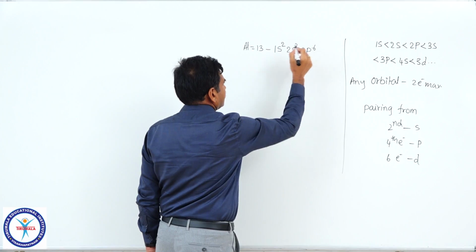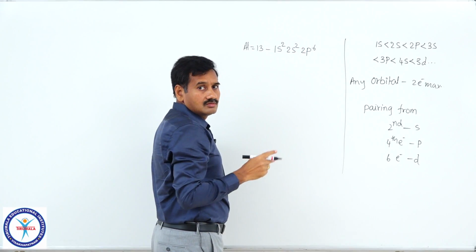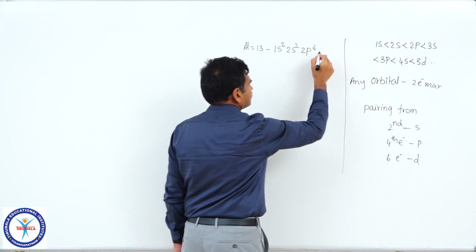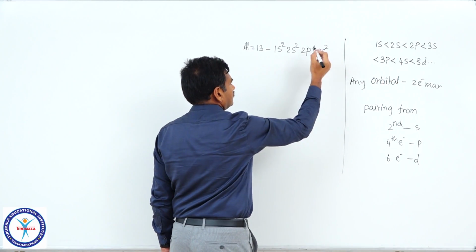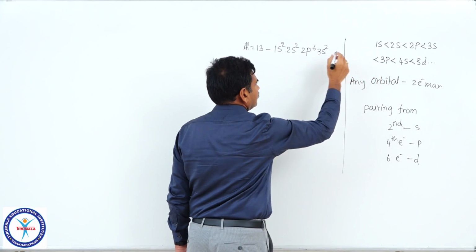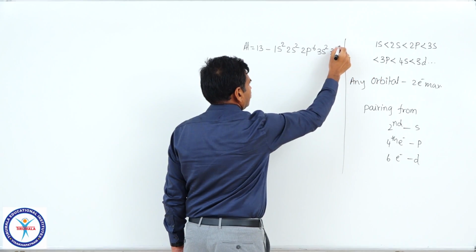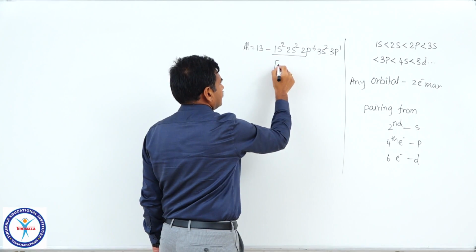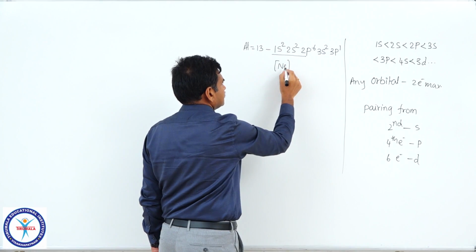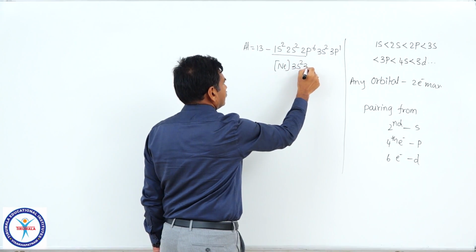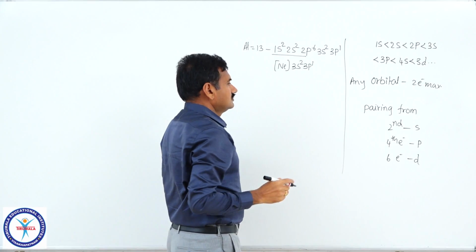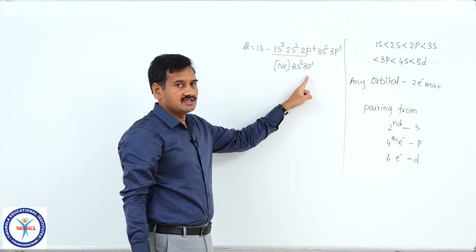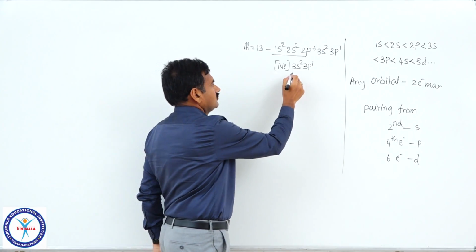Then 6 electrons are to be arranged in 2p, 4 plus 6, 10 electrons are over. After 2p, 3s, 2 electrons, 12. After 3s, the electron will enter 3p. So, 3s2, 3p1. The same can also be written with the first 10 electrons as neon within square brackets, 3s2, 3p1. So, after the inert gas, in the outermost orbit we are writing the electronic configuration. So, s2 p1 is the configuration.